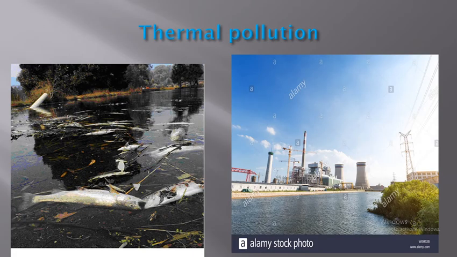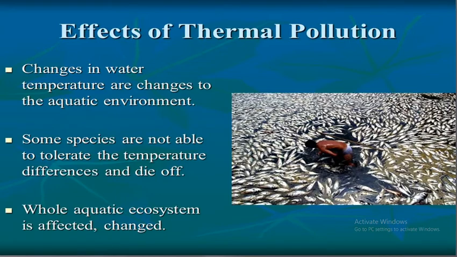Thermal pollution, as you know now, is due to an increase in temperature, which may lead to death of the marine creatures due to separation of the dissolved oxygen from the water. And also, changes in water temperature are changes to the aquatic environment. Some species are not able to tolerate the temperature difference and die. The whole aquatic ecosystem is affected and changed. Can you see the amount of fish, the death of many fish?